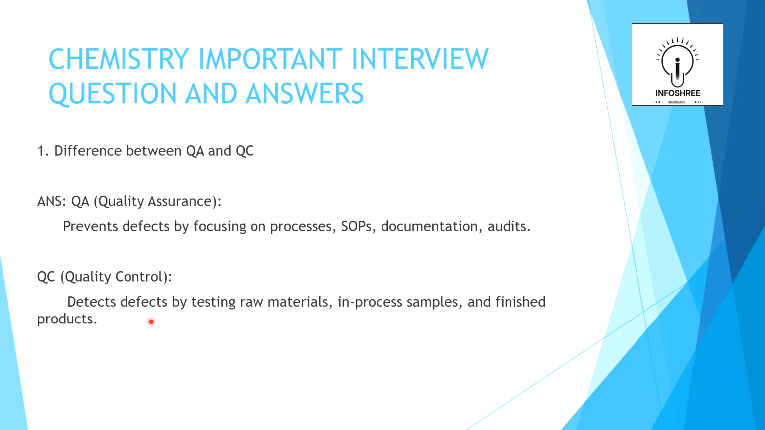And quality control means testing raw materials, in-process testing and finished product testing, and lab analysis like HPLC, UV and titration. This type of work is done in quality control. So let's see the next question.